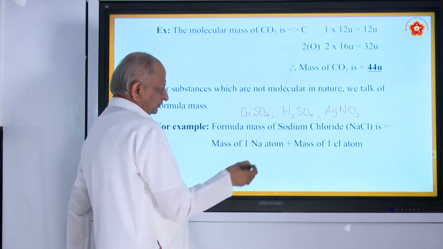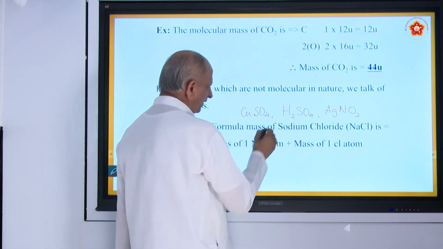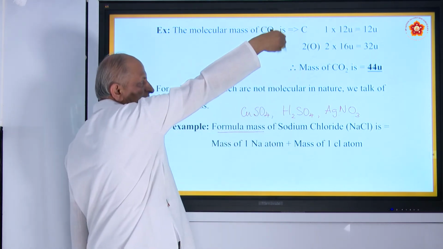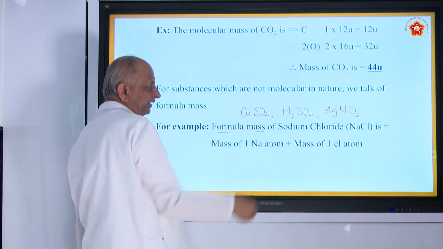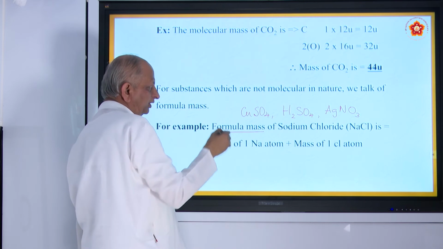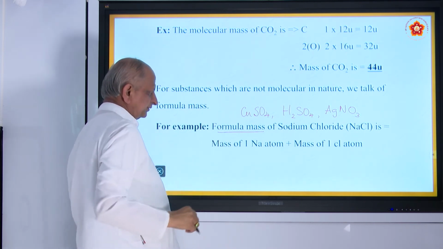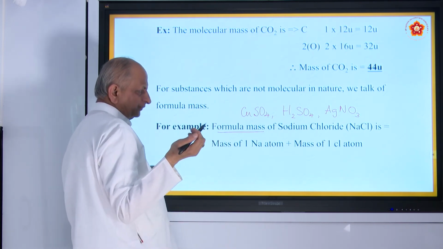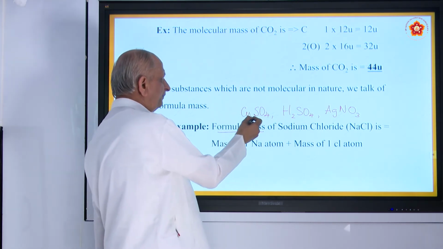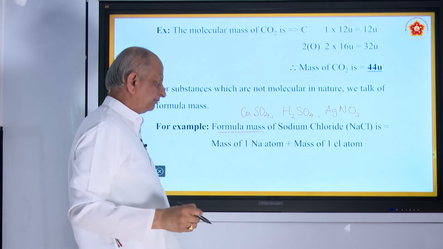Here we use the word formula mass. There it is a covalent bond, here it is an ionic bond. There you use the word molecular mass, here you use the word formula mass. Of course, practically speaking both are the same. Formula mass means the same thing as molecular mass.